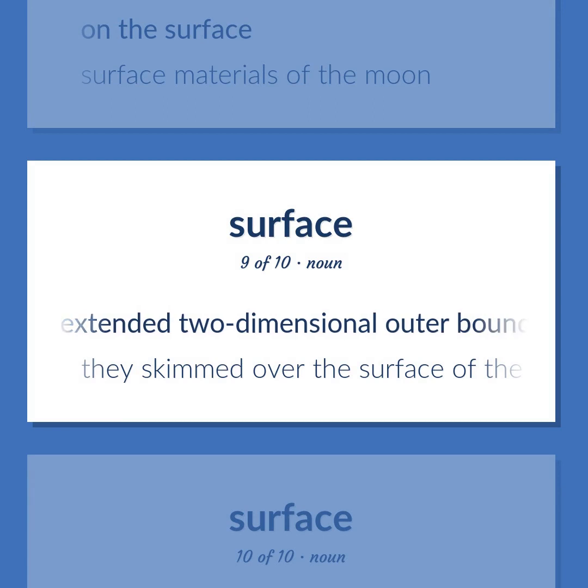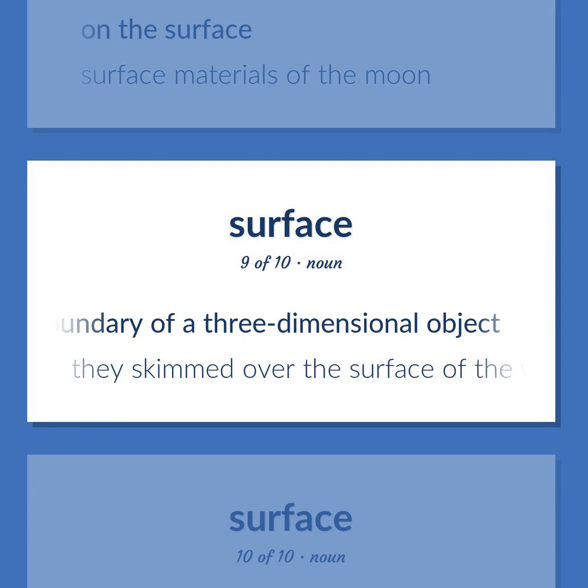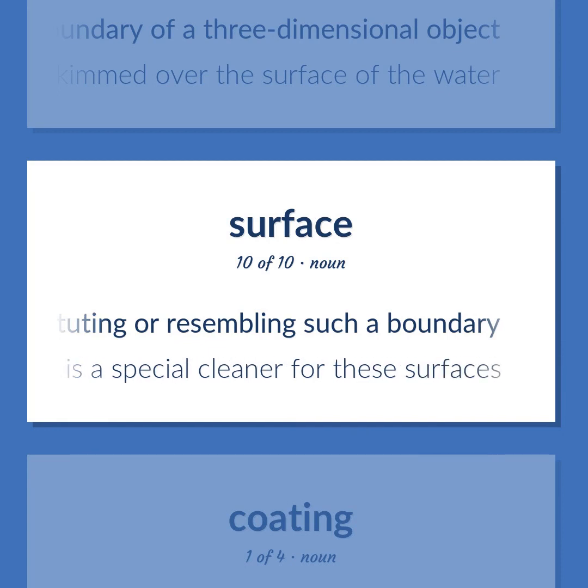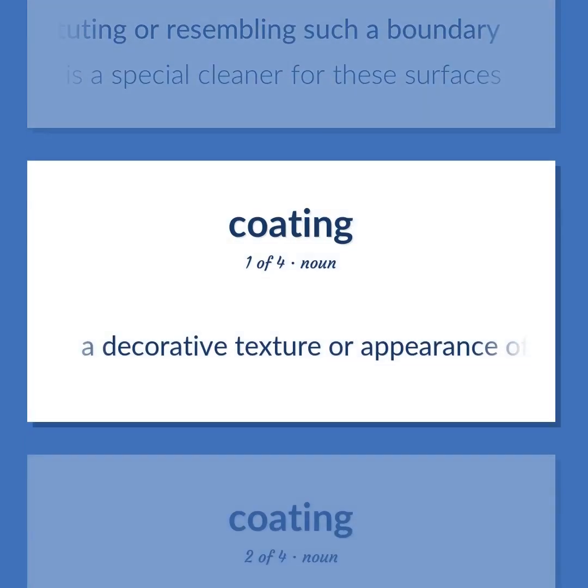The extended two-dimensional outer boundary of a three-dimensional object. They skimmed over the surface of the water. The outer boundary of an artifact or a material layer constituting or resembling such a boundary. There is a special cleaner for these surfaces. A decorative texture or appearance of a surface, or the substance that gives it that appearance.